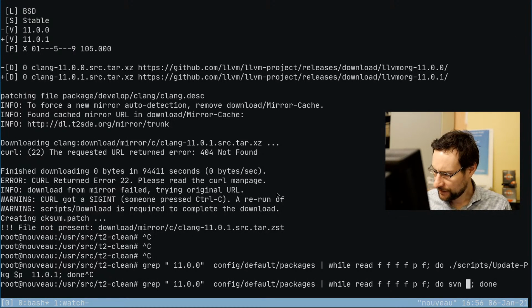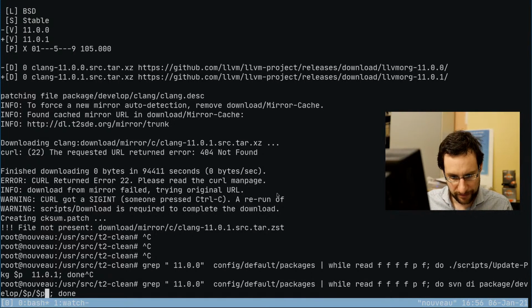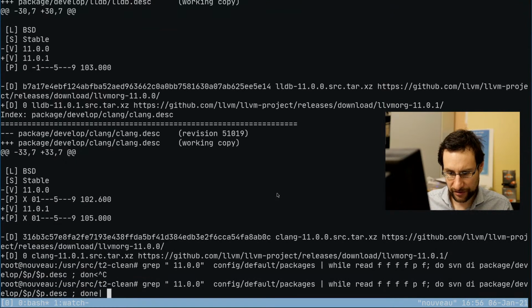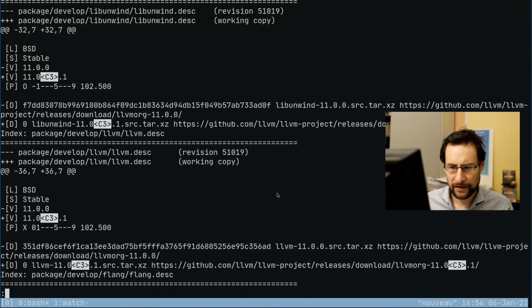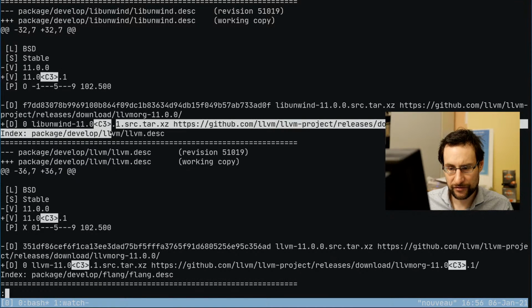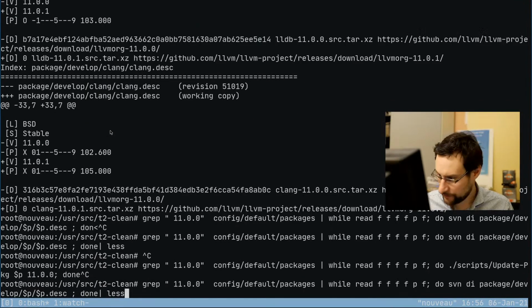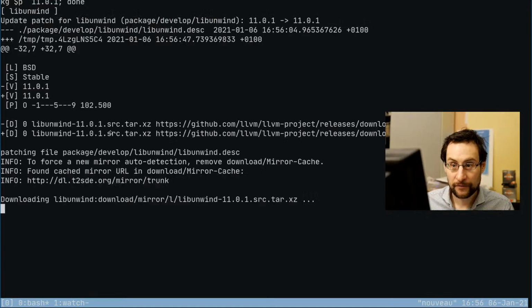Actually, in the meantime, SVN diff, package develop. I hope they're only double checking here whether... Yeah, there is some C3, thank you very much. Or maybe we can fix this somehow. 11.0.1.